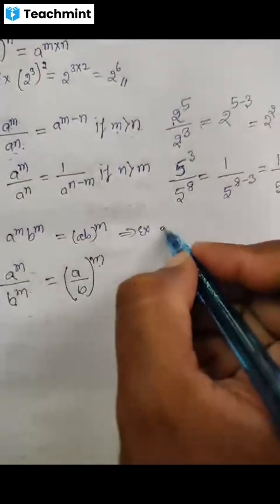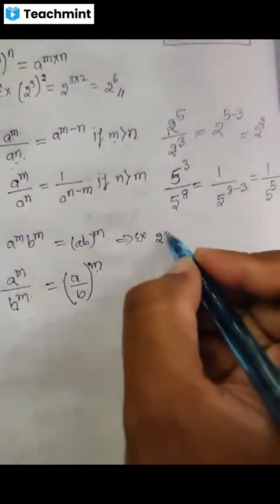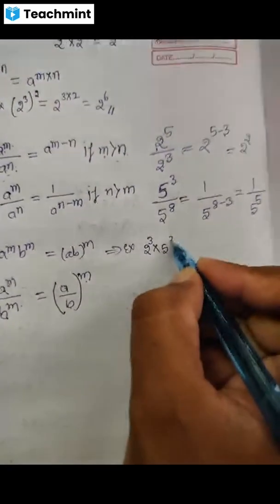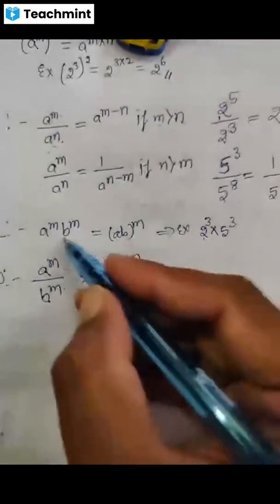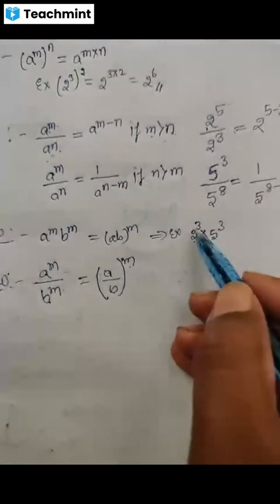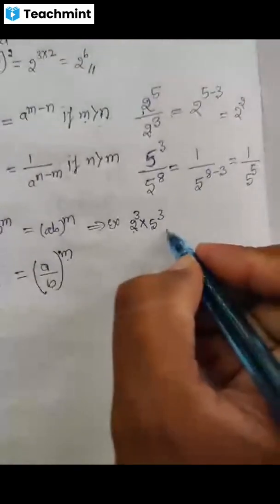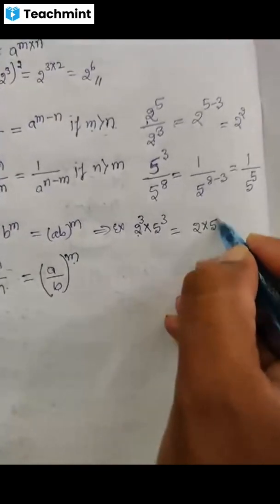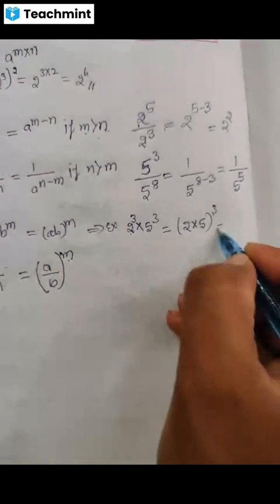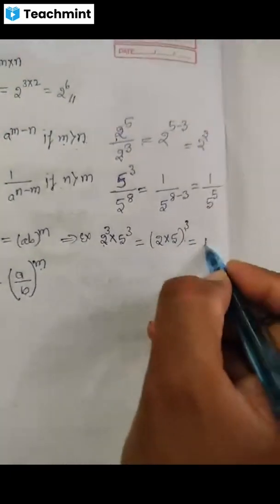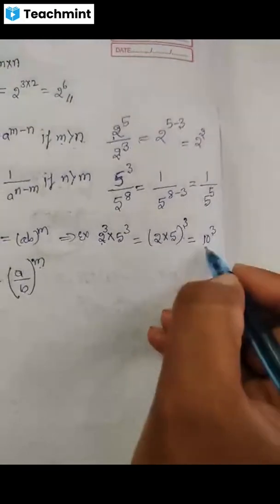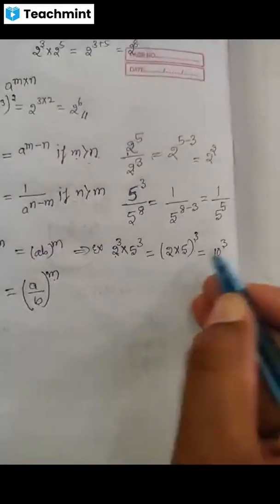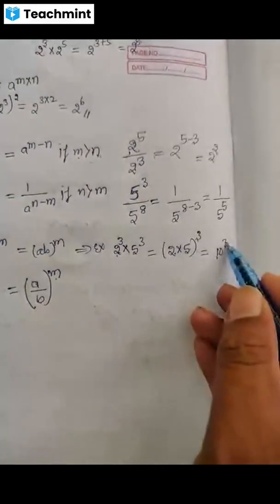Next example: 2 raised to 3 into 5 raised to 3. See here, bases are different, 2 and 5, but exponents are same, 3 and 3. So this is the fourth law of exponent. We write this as 2 into 5 whole raised to 3. Okay, that is equal to 2 fives are 10, 10 raised to 3. See, because 2 fives are 10 whole raised to 3.